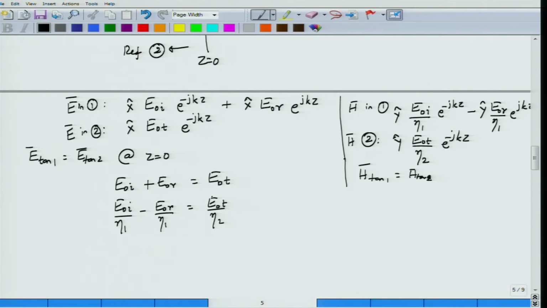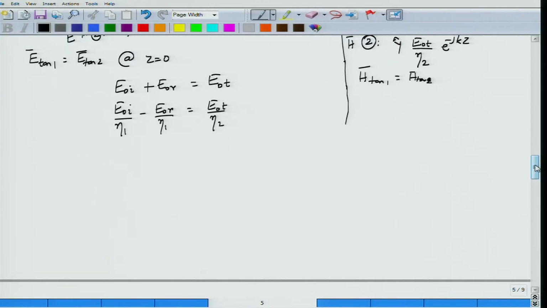Now I have all the required equations to go forward and calculate my reflection coefficient and transmission coefficient. How do I do that? Let's suppose I take this eta 1 onto the right hand side, and then I am left with two equations: E_0I plus E_0R equals E_0T, first equation, then E_0I minus E_0R is equal to eta 1 by eta 2 E_0T.